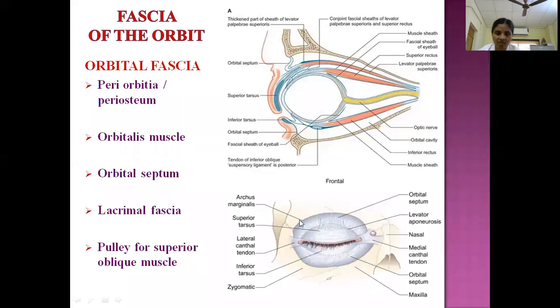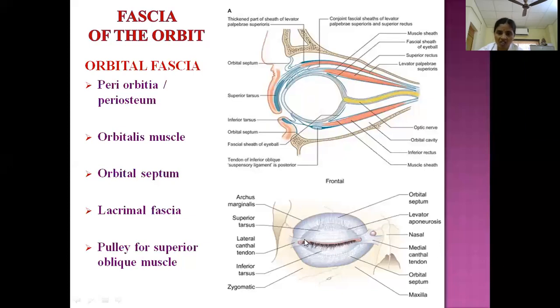So from the orbital margin, what happened? This orbital fascia extends downwards, means projects into the eyelids, both upper eyelid and lower eyelid. So this portion of the orbital fascia is known as palpebral fascia. Why? Because it is present within the eyelids. So palpebral fascia is just a continuity of the periorbita, from where? Along the orbital margins, right?